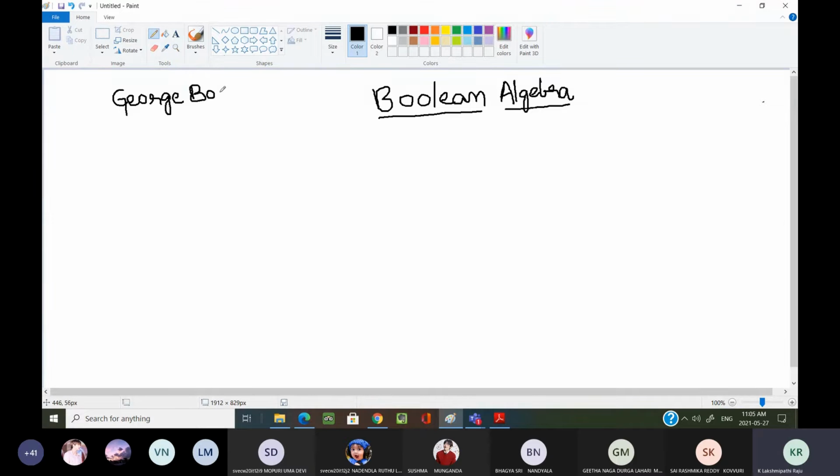Now, why are we learning Boolean algebra in our digital electronics? Actually, it is mathematics, but why are we learning it in digital electronics?